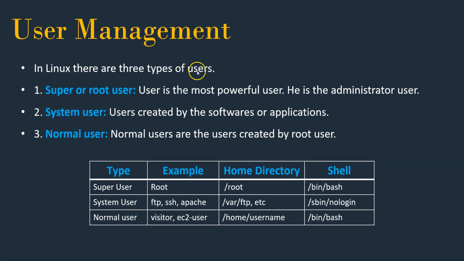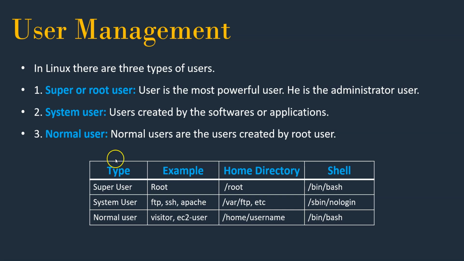In Linux there are three types of users. One is the super user or root user. This user is the most powerful user, the administrative user. Even in our Linux system, if we are working as the root user, we will have enough privileges to do any activity. Next, system users. These users are created by the software or applications. They get created whenever we are installing some software or setting up our system. Next, normal users. Normal users are the users created by a root user. We can create any number of users, of course, on a system.